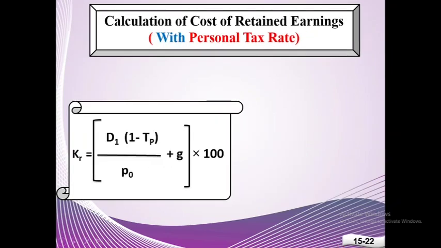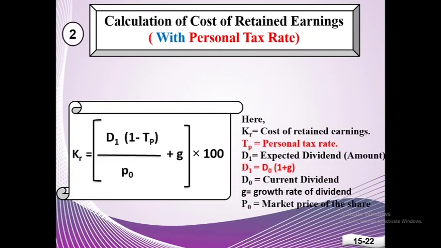The second condition is calculation of cost of retained earnings with personal tax rate. So if there is any personal tax rate, we have to adjust that with expected dividend. So cost of retained earnings equals expected dividend into (1 minus personal tax rate) divided by market price of the share plus growth rate of dividend, into 100.